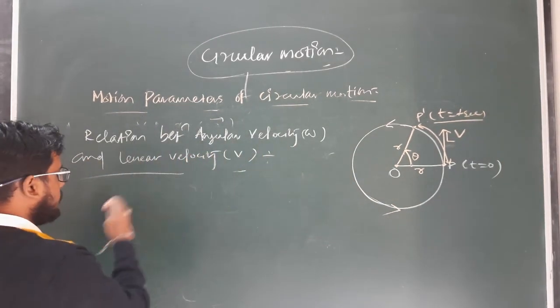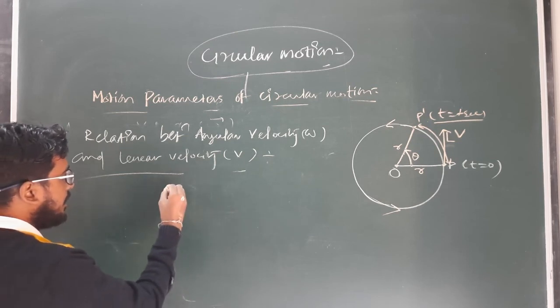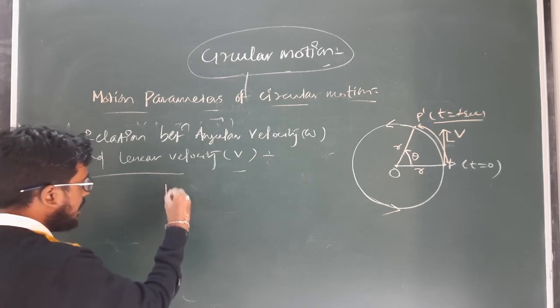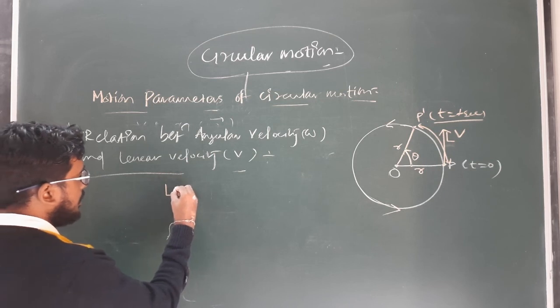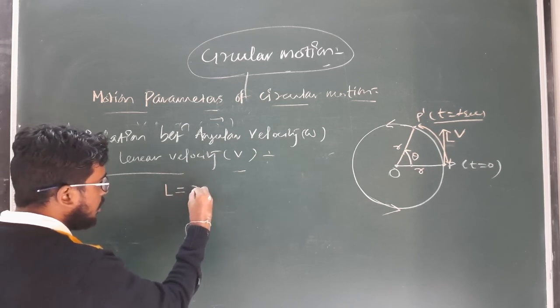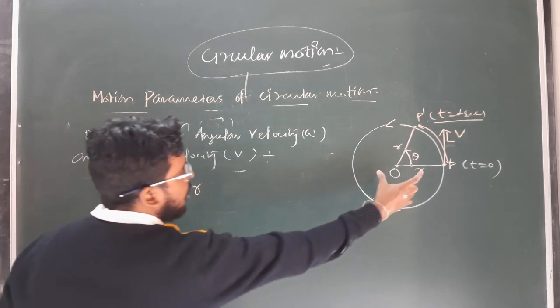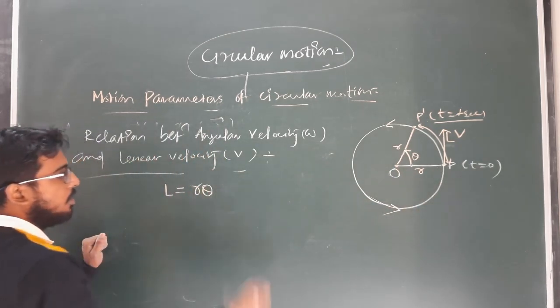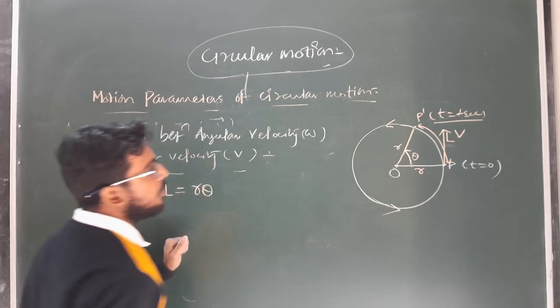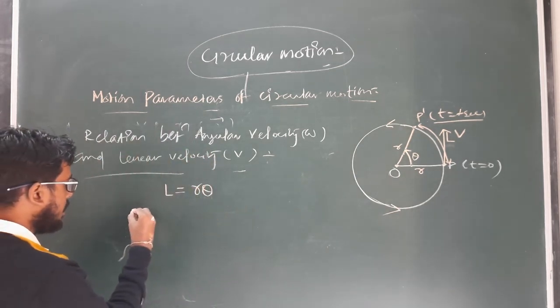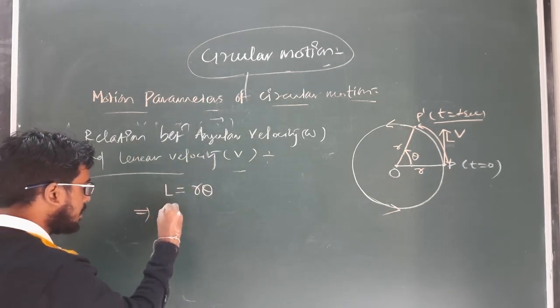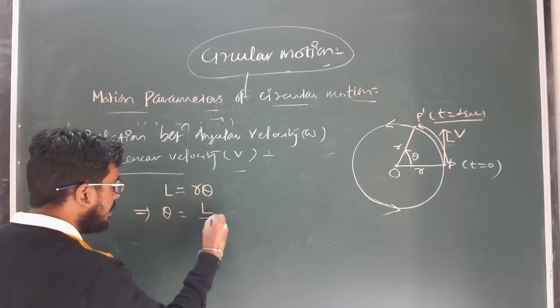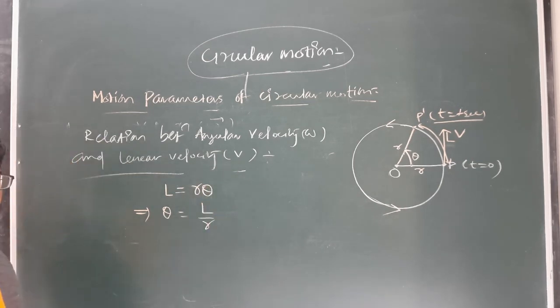So we can write the linear displacement L is equal to the radius, or the magnitude of the radial vector, into the angle covered by the radial vector in the given time interval, or from this we can write the angular displacement theta equal to L by r. Clear?